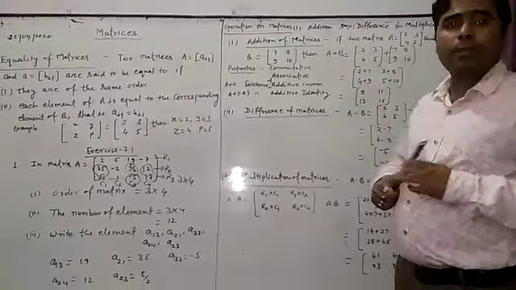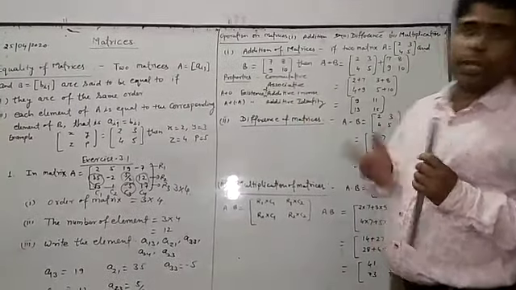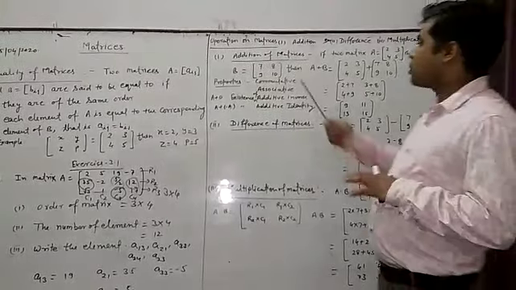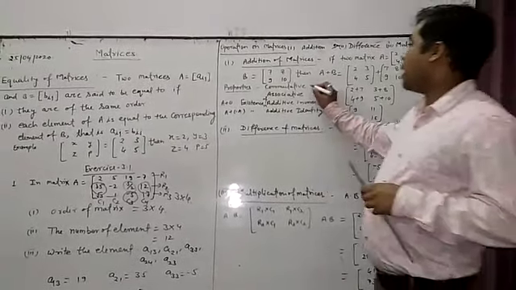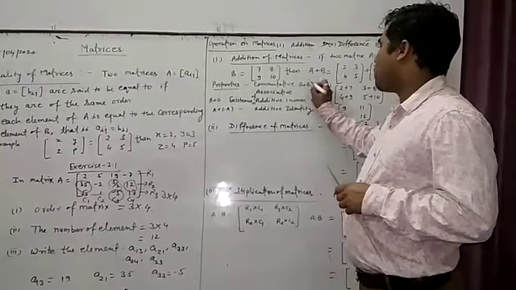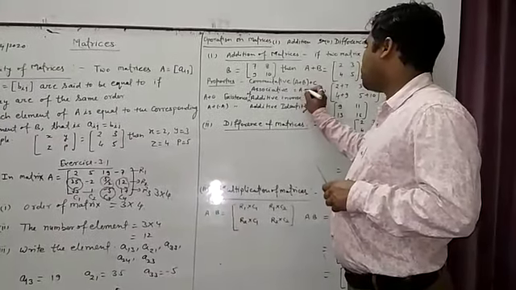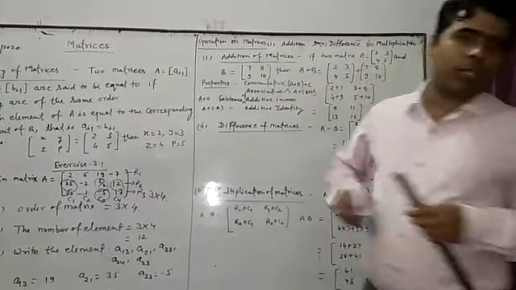Now, in the addition of matrices, there are some properties they have to follow. The first one is the commutative property. We know that commutative means A plus B is equal to B plus A. And now associative: A plus B, bracket close, plus C is equal to A plus, bracket close, B plus C. This one is the associative property.